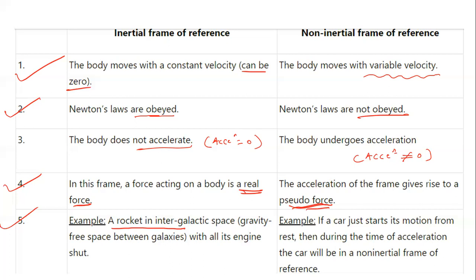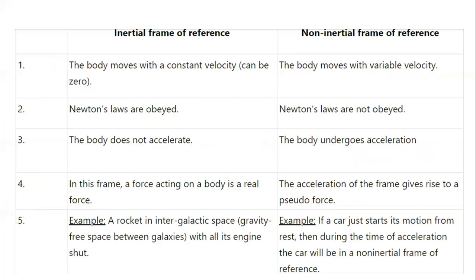Now an example for non-inertial, an accelerated frame: a car just starts its motion from rest. When it starts from rest, its speed continuously increases, so acceleration is there. During the time of acceleration, the car will be in a non-inertial frame of reference. In the initial time, the car's speed increases continuously, so it is in accelerated motion and comes under the non-inertial frame of reference.